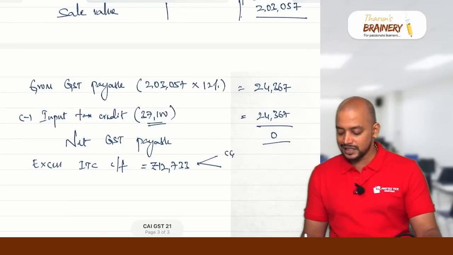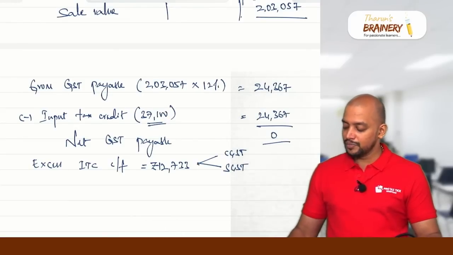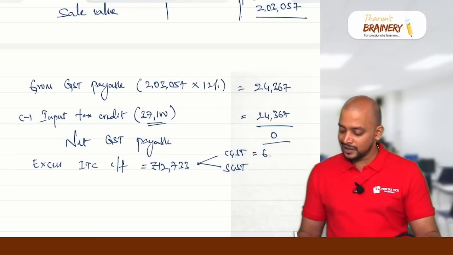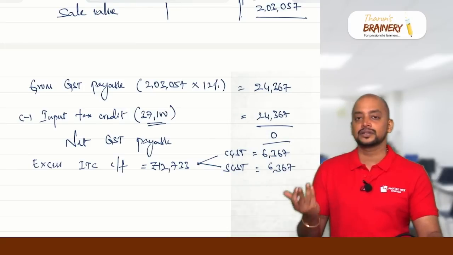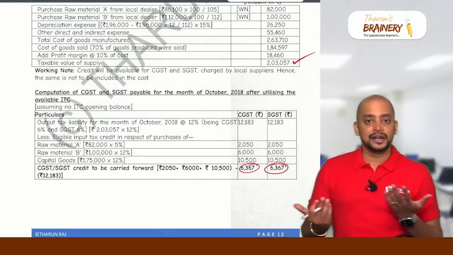So this is CGST and SGST. Divided by 2, so 6,367 and 6,366.5, that is 6,367. So that we are taking. That's how we arrived at this answer.